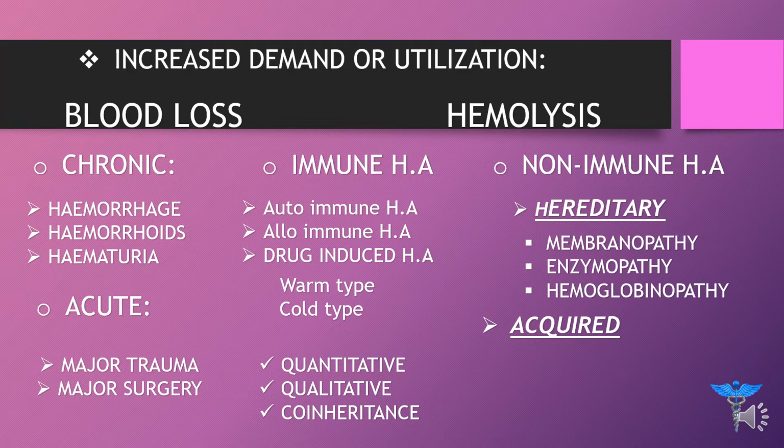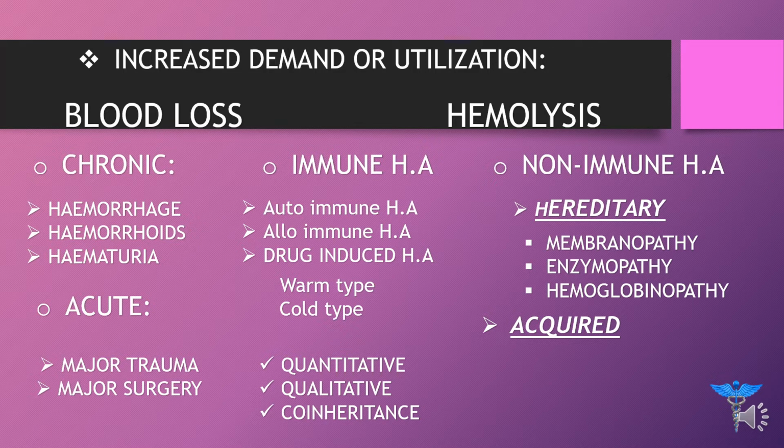So the example is thalassemia, and thalassemia is basically an inherited blood disorder that causes the body to have less hemoglobin than normal. And in qualitative, we have hemoglobin S, and hemoglobin C, hemoglobin D and hemoglobin E. These are some of the examples in qualitative anemia.